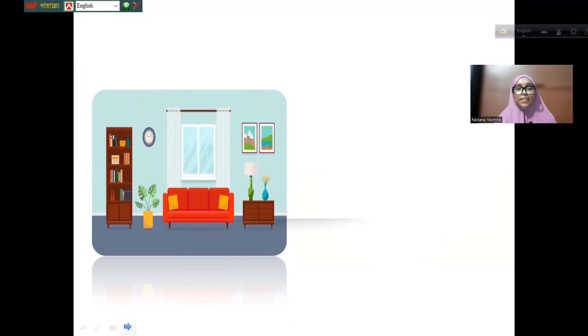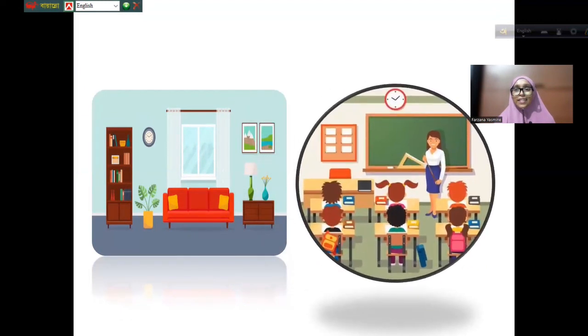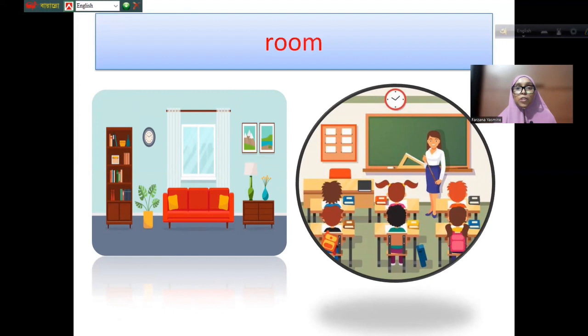Now the next one. You know this? Can you guess? It's a drawing room. And this is a classroom, right? So what will be the pronunciation? Room. It's a classroom. It's a drawing room. So you have to say room with the long sound. Drawing room. And it's a classroom.